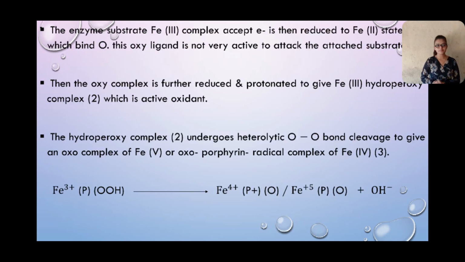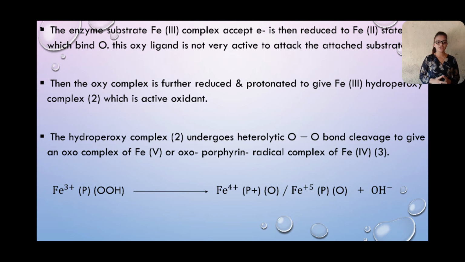Then the enzyme substrate iron 3 complex accepts an electron and is reduced to the iron 2 state, which binds oxygen. The oxy ligand is not very active to attack the attached substrate. Then the oxy complex is further reduced and protonated to give an iron 3 hydroperoxy complex 2, which is an active oxidant. The hydroperoxy complex 2 undergoes heterolytic O-O single bond cleavage to give an oxo complex of iron 5 or oxoporphyrin radical complex of iron 4.